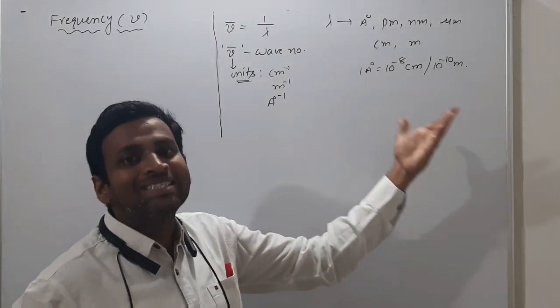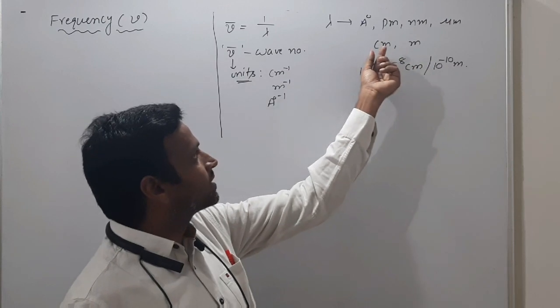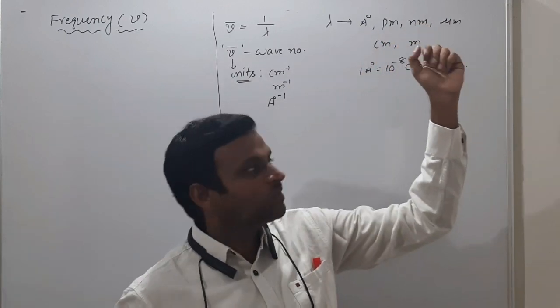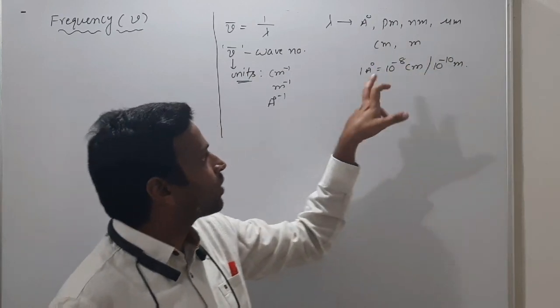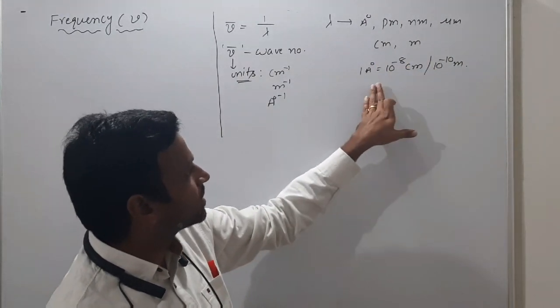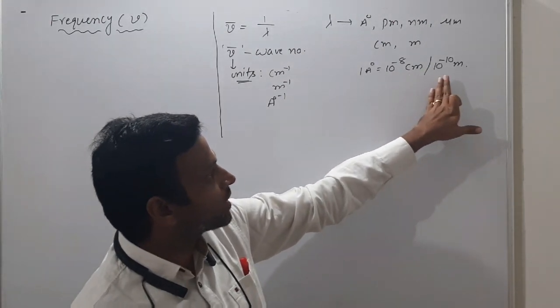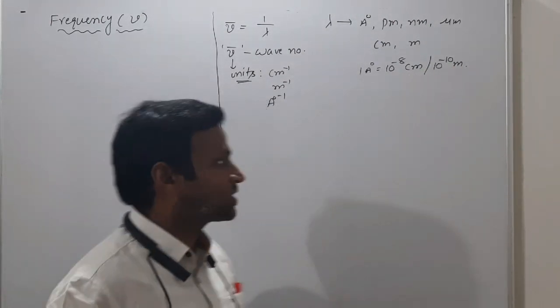So wavelength is a distance. The distance you can take as angstrom, picometer, nanometer, micrometer, or centimeter or meter. 1 angstrom is equal to 10 power minus 8 centimeter or else 10 power minus 10 meters.